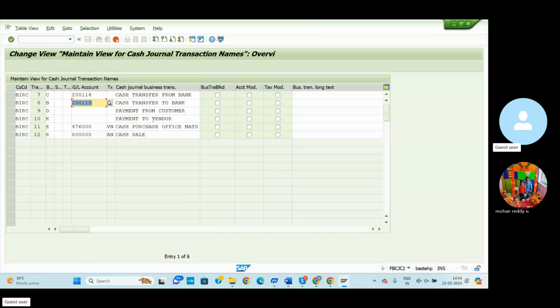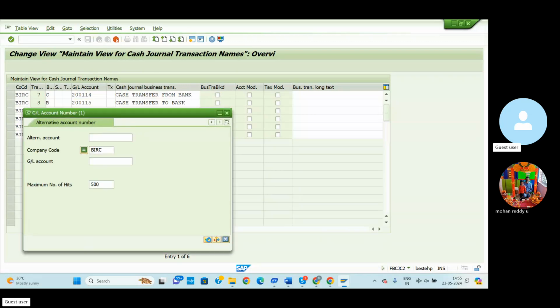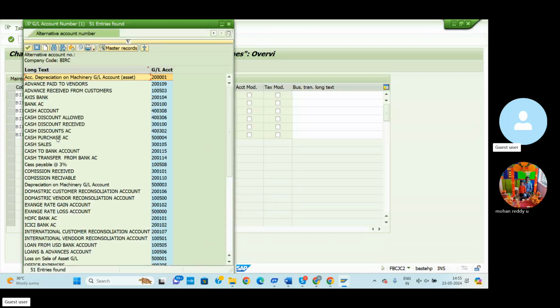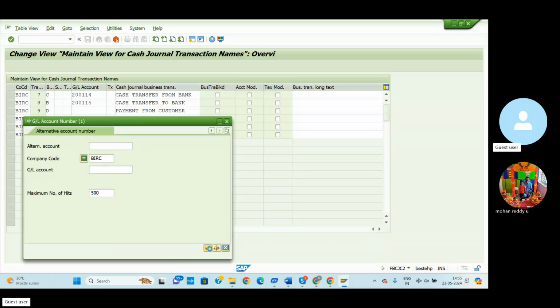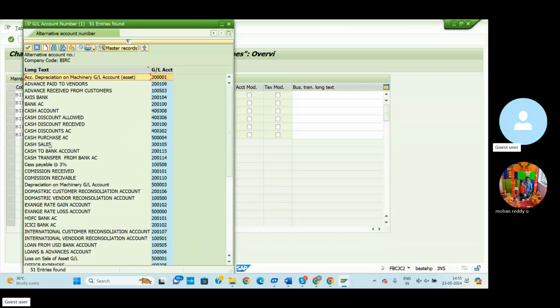The payment to customer and payment to vendor GL accounts, creating these two is not mandatory. So this one also you can delete, and select here the cash purchase ledger GL account. Go to the company, cash purchase. The cash purchase account we can select here, and cash sales. For cash sales, the GL number we need to assign. Cash sale.